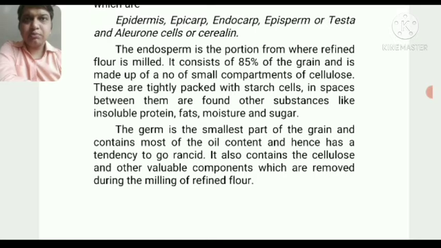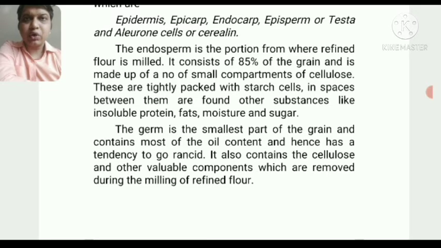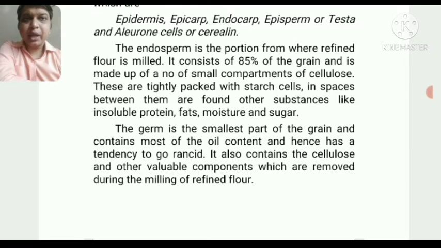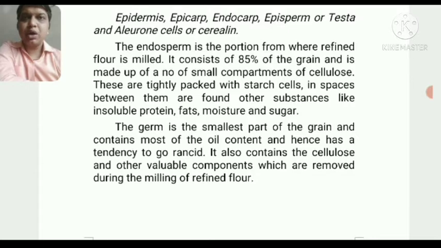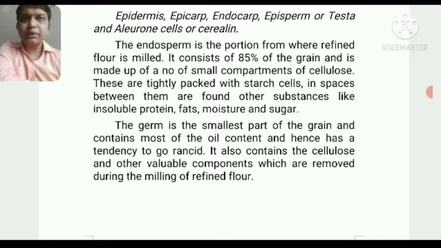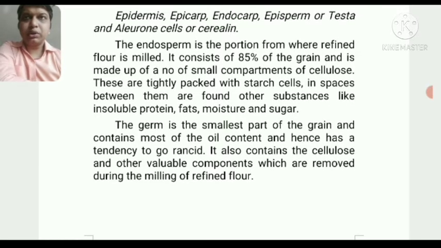The endosperm consists of 85% of the grain, mostly starch, which is knitted by the good quality wheat flour that is going to be used for the bakery. The rest has some insoluble protein, fat, and moisture content, which is also required for the activation and work of the yeast we are going to use.